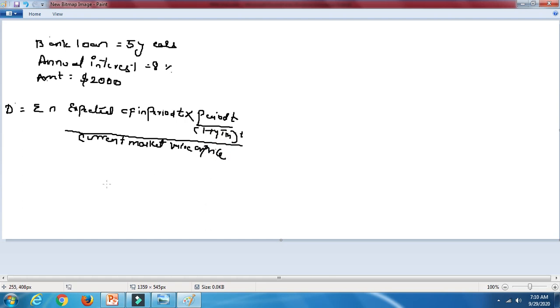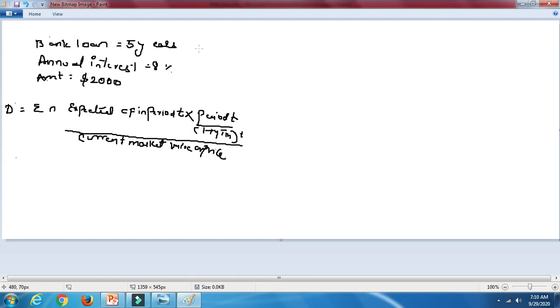Now what you have to do over here is calculate the numerator. This is the numerator formula: expected cash flows in period T times period T divided by (1 plus YTM) to the power T. You need to calculate all together 5 times, from year 1 to year 5. Individually you have to do one after another. So let's start doing it: the first year, second year, like that.